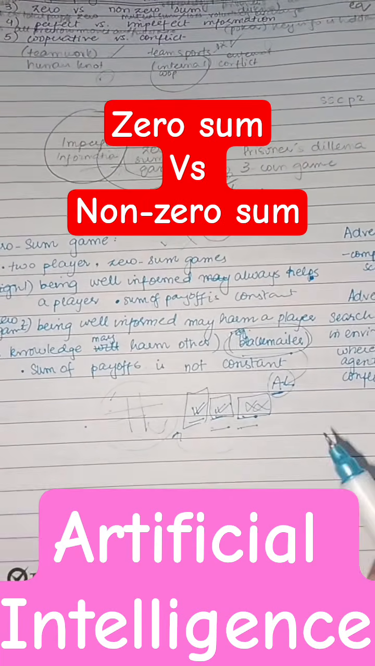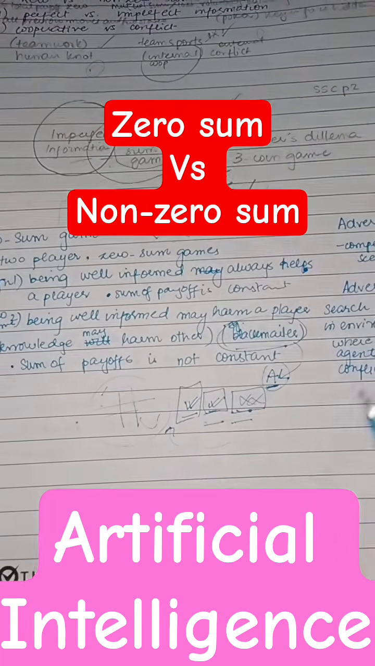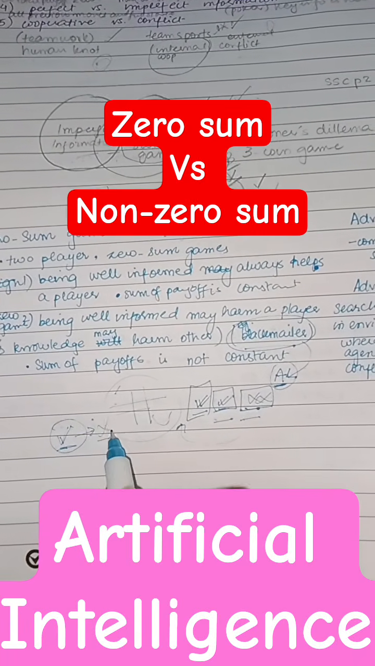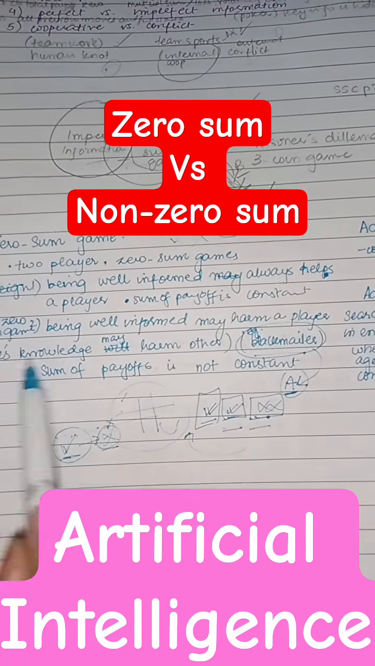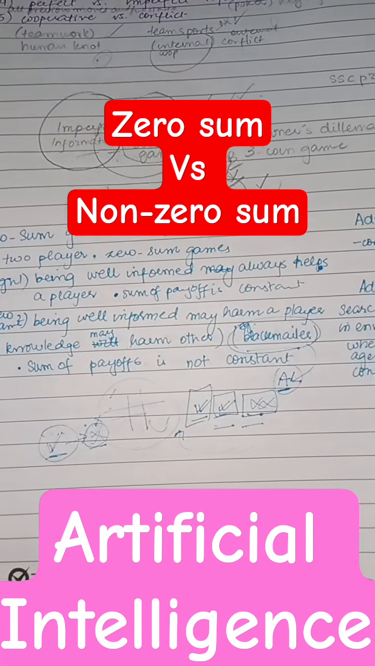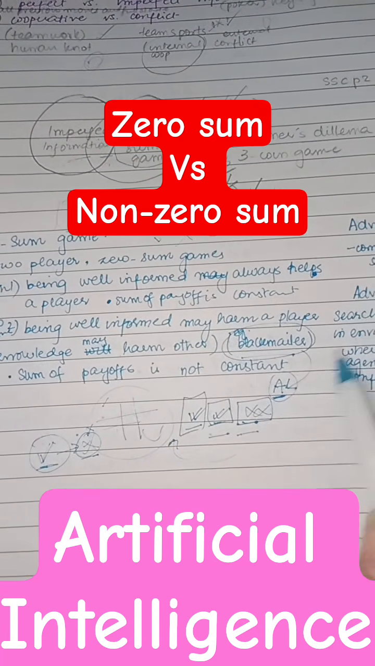Now, this is not the ideal situation in a non-zero-sum game, because in a non-zero-sum game, one's win doesn't really affect the other person. It is not necessary that if one person wins, the other person is going to lose. This is not the case in a non-zero-sum game. So basically, one's knowledge may harm others. So imperfect information is considered in a non-zero-sum game. All right, and the sum of payoffs is not constant, unlike a zero-sum game.